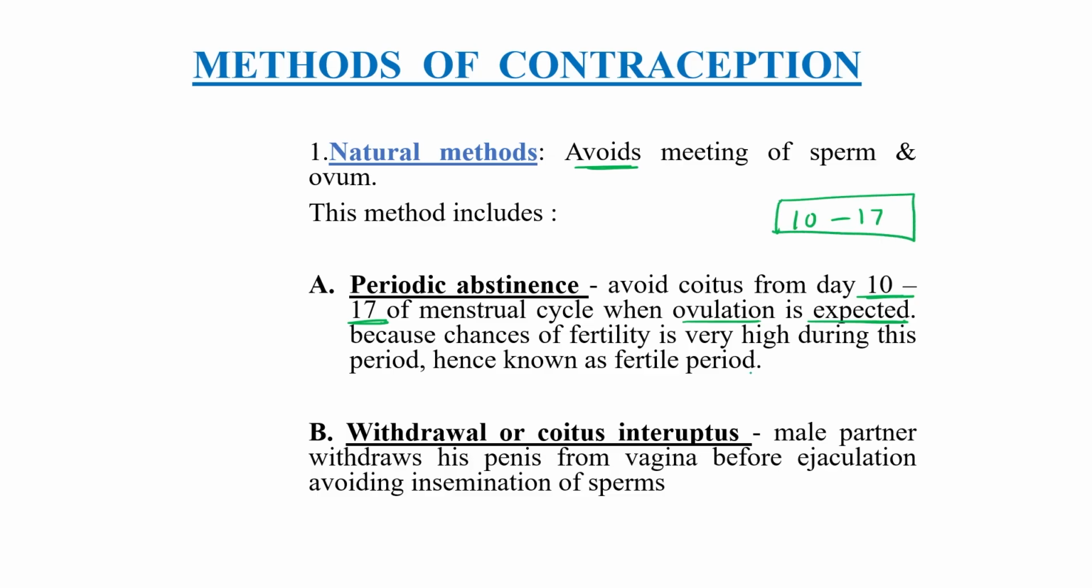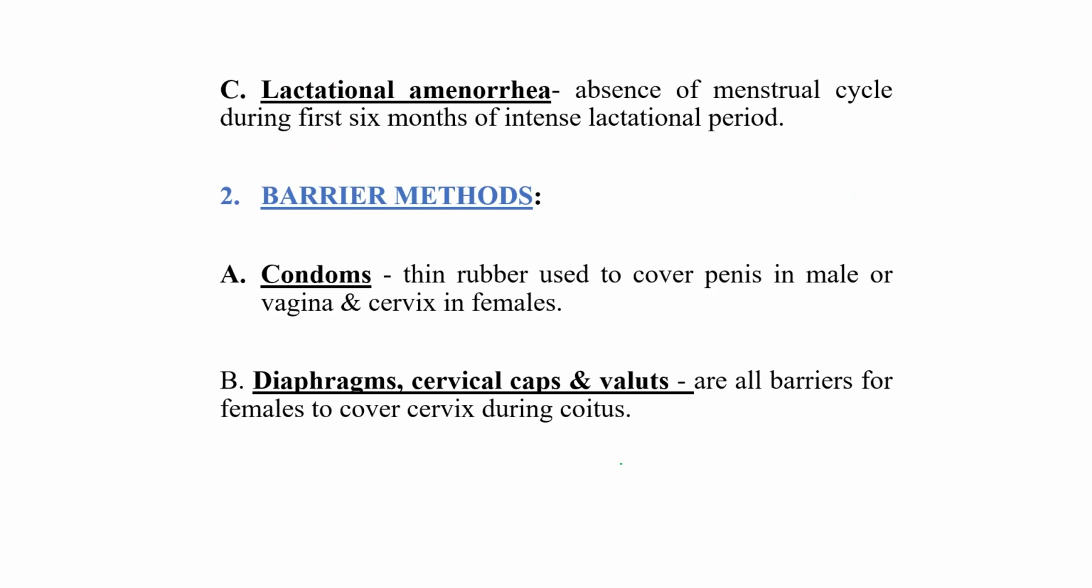Ovulation is expected. Because the chance of fertility is very high in this time frame of 10 to 17 days, one can avoid coitus during this period, as it is known as the fertility period. Secondly, we can use the natural method of withdrawal or coitus interruption, which means the male partner withdraws his penis from the vagina before ejaculating, avoiding insemination of sperm inside the female's body. So this is another natural method.